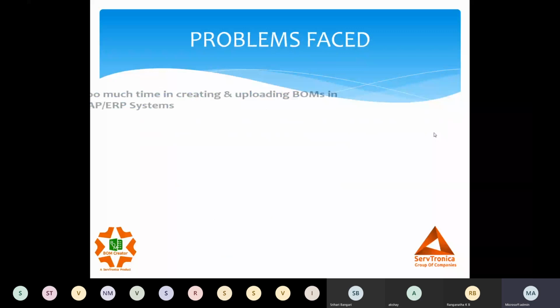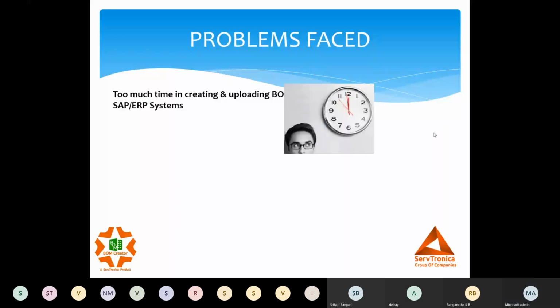So even though we have this system in place in our SolidWorks CAD, we still face a lot of issues in our organization. One of the major issues is creating and uploading BOMs in our SAP or ERP system. We spend a lot of time in that, right?